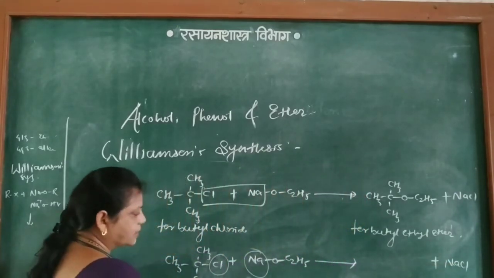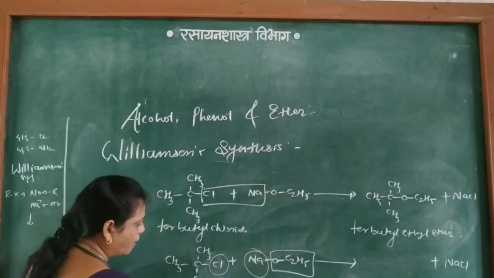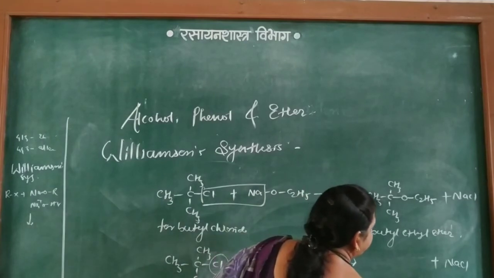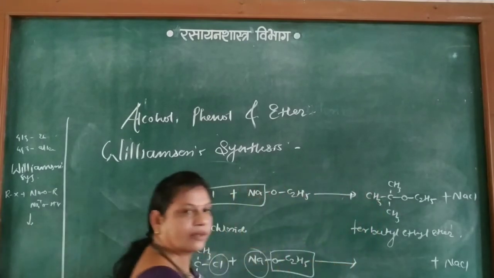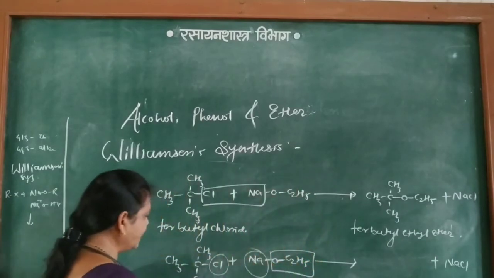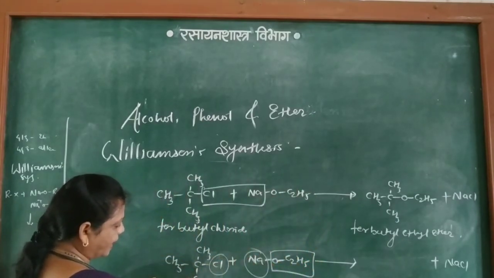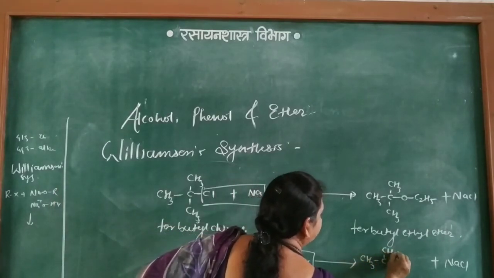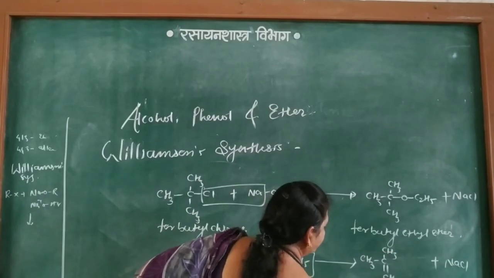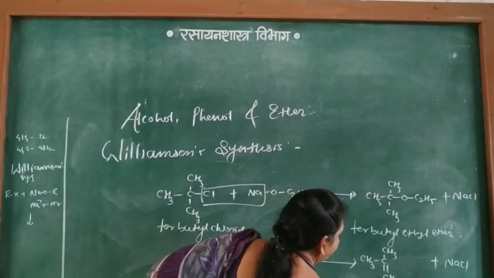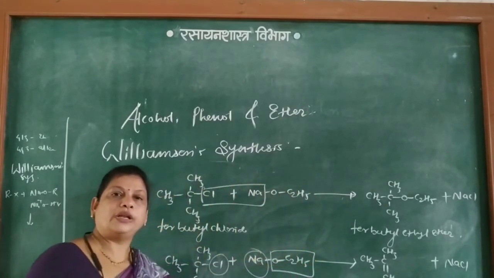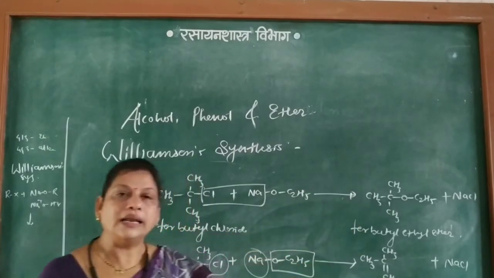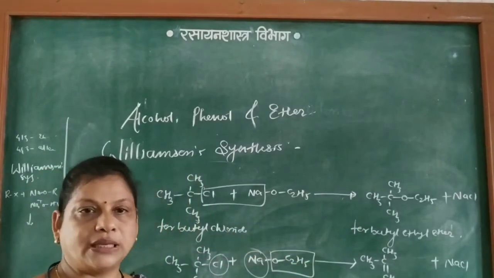Next, C2H5O combines with H from the methyl group to form C2H5OH, and the remaining, with Cl eliminated from this carbon and H eliminated from the adjacent carbon, is (CH3)2C=CH2, that is isobutylene. So another product, alkene, is obtained instead of ether during the Williamson synthesis.